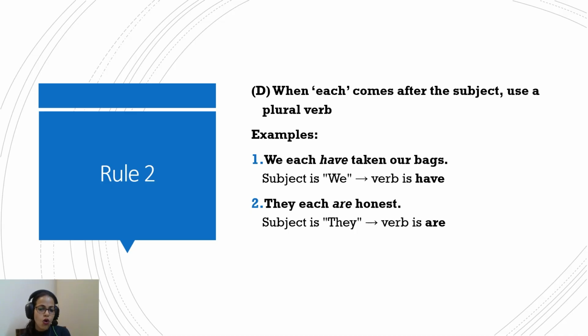They each are honest. Again, each is followed by the subject, so we'll take a plural verb. So be mindful of each. It's more important. I mean, more often than not, the questions are asked with each being the starting point. But this can also be a problematic situation if each is given after the subject. So it will be followed by a plural.